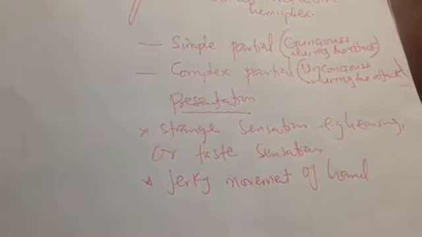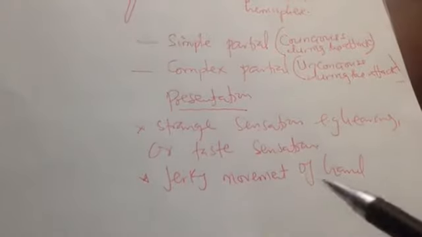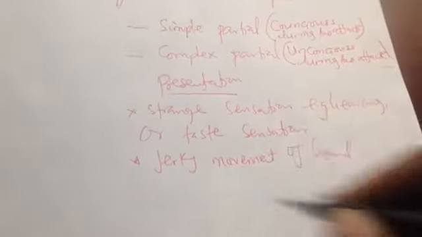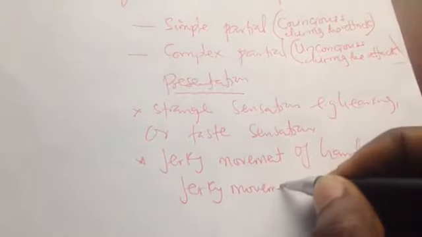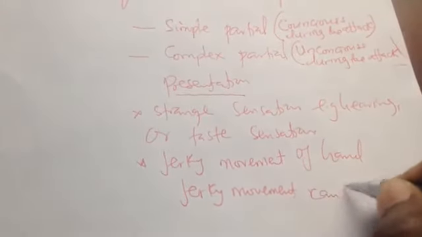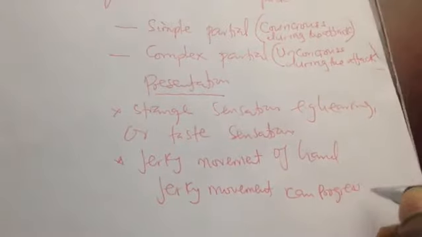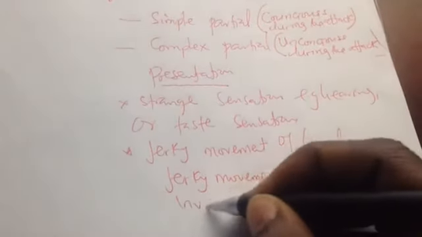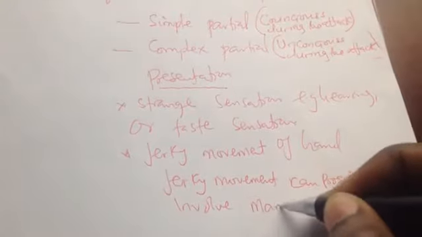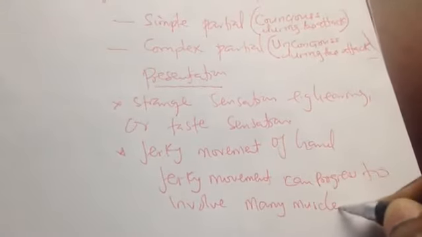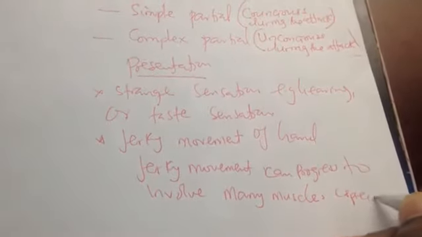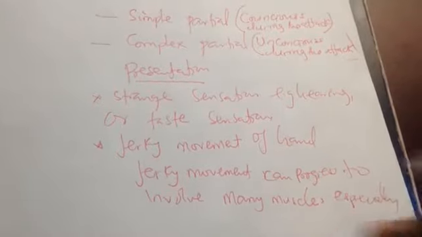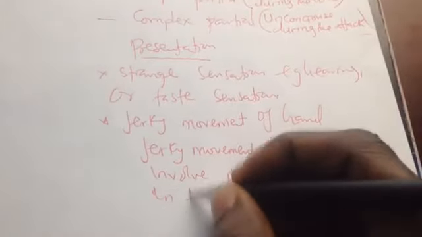So that is it. And also sometimes the patient has a kind of progressive movement, that is, this jerky movement can progress to involve many muscles, especially on the same side, that is ipsilateral.